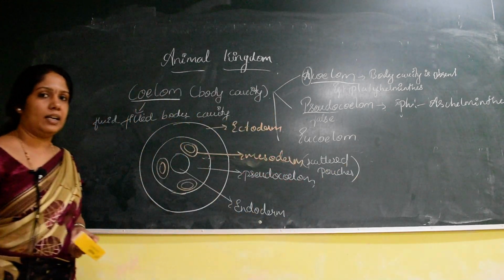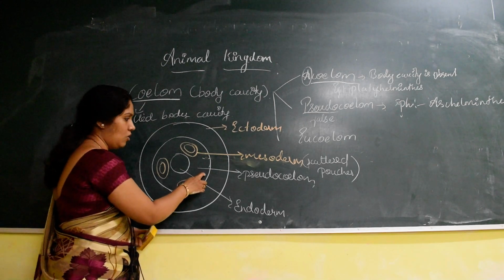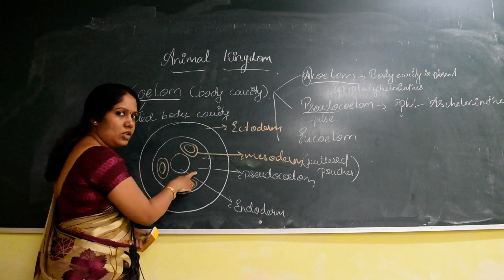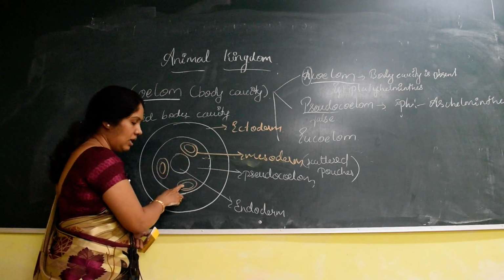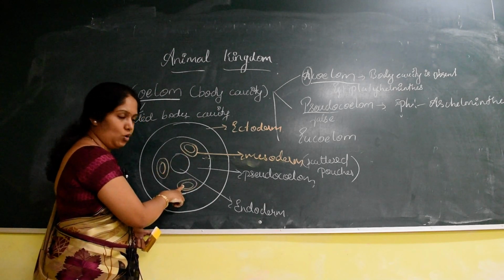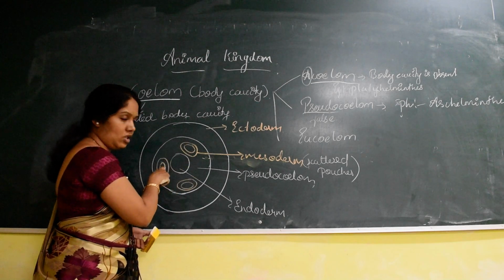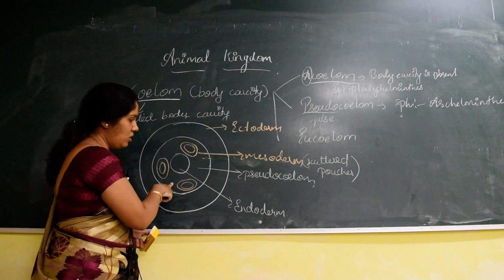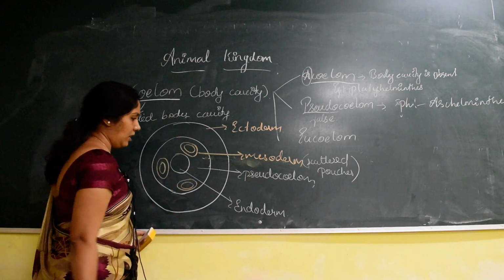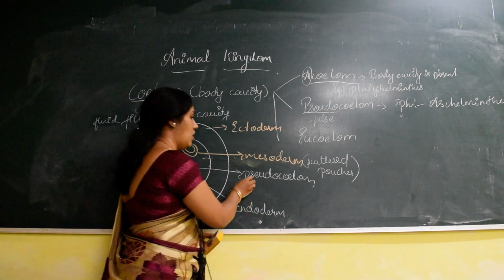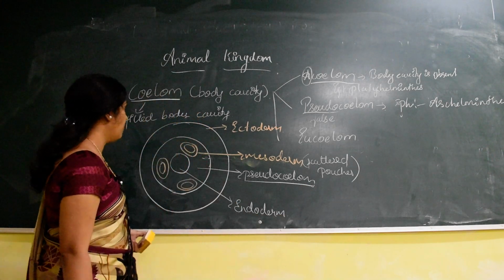Scattered pouches, where? In the pseudocoelom. So this is a pseudocoelom. Understood? This is not mesoderm. This is a pseudocoelom, whereas these are the mesodermal pouches. So the mesoderm is not continuous. It is scattered in the form of pouches in the pseudocoelom, or in the body cavity. Hence that type of coelom is called pseudocoelom.